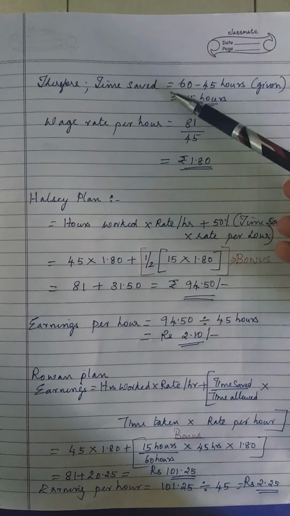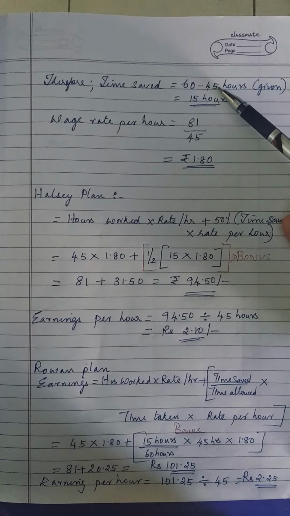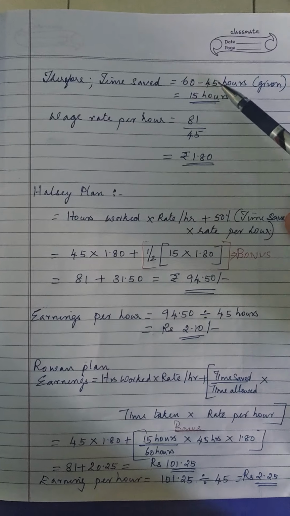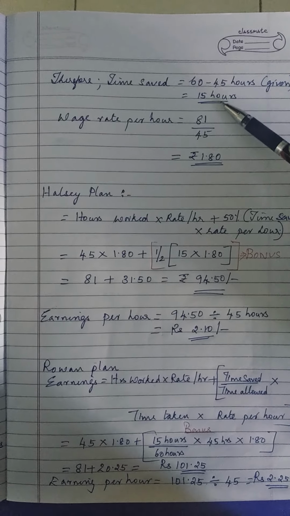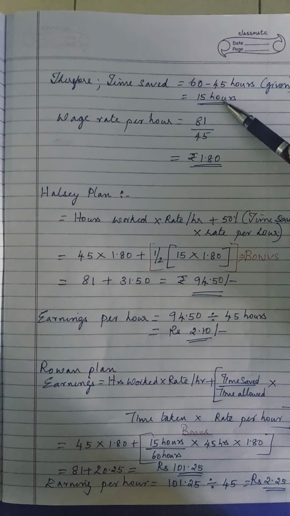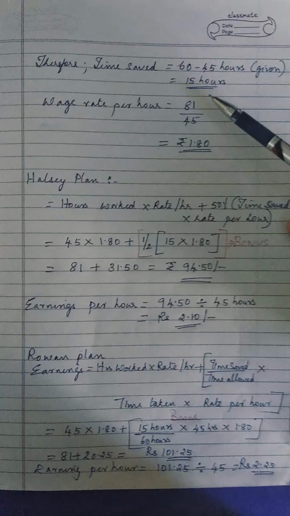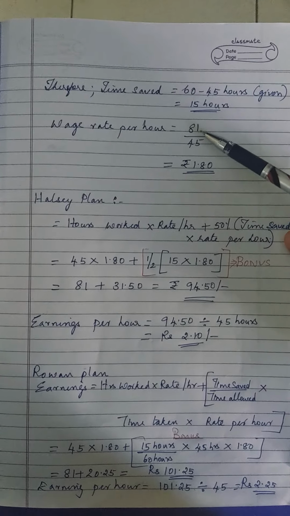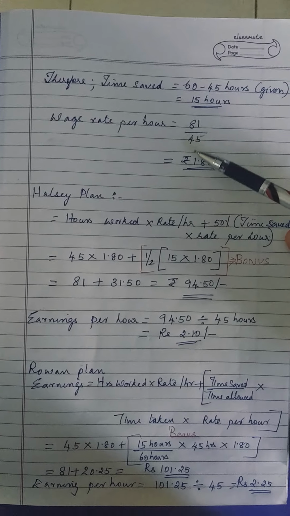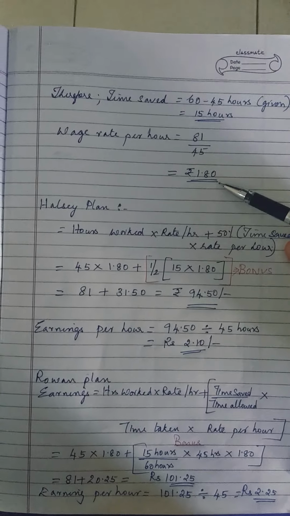Now we find the time saved: standard time minus the time taken. The 60 hours from the working note minus the 45 hours given in the question is 15 hours. This is the time saved, and whenever there is time saved, we apply the Halsey and the Rowan plan. Now the wage rate per hour: 81 divided by 45 gives rupees 1.80.